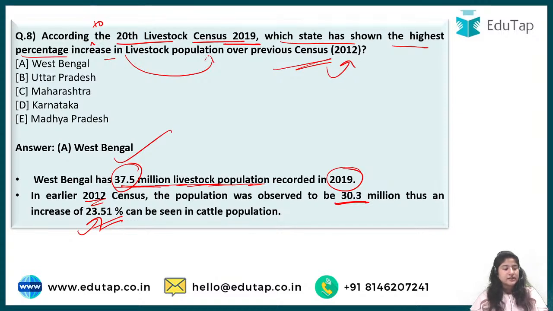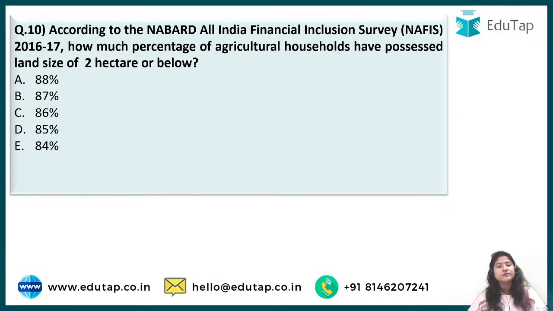Now let's come to question number 10, which says, according to the NABARD All India Financial Inclusion Survey, that is the NAFIS survey. Again, do look at which reports we are covering. In our course, we have all the reports covered, and we have covered all the highlights. So basically a 200-300 page report we have covered in 20-25 or maybe 30 pages, right?